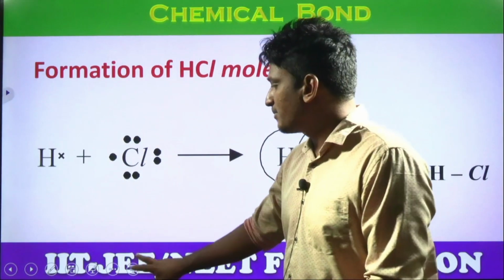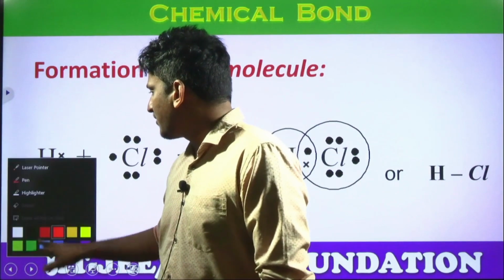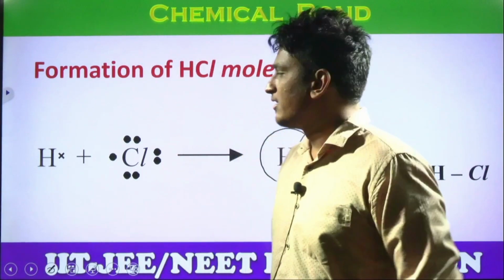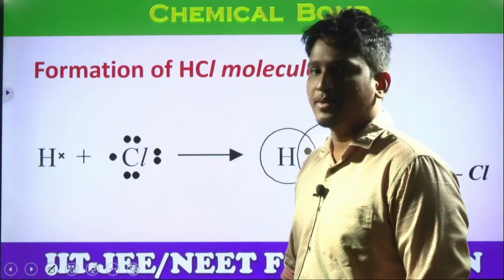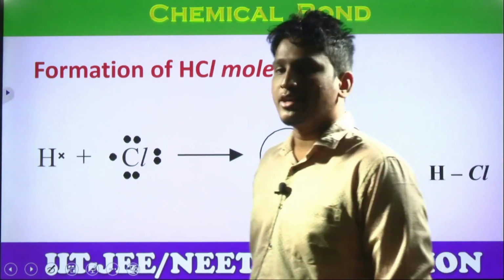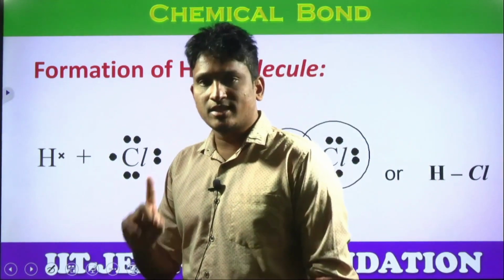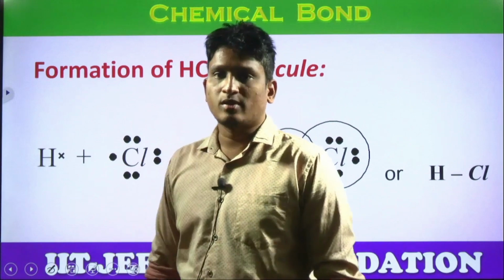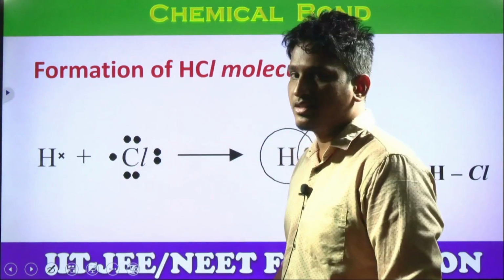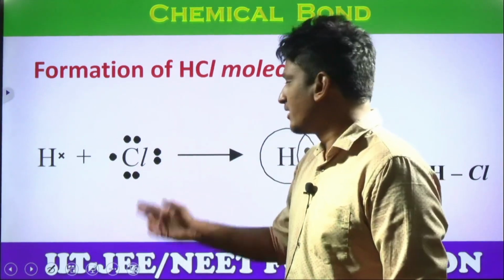Look at another example. We have HCl. Students, what is the valency of hydrogen? We already practiced valencies in the previous video also. Hydrogen, atomic number 1, has only 1 electron. Its valency is 1. It needs 1 more for duplet configuration. Chlorine, as we just discussed in the previous slide, also needs 1. Then look at the bonding.